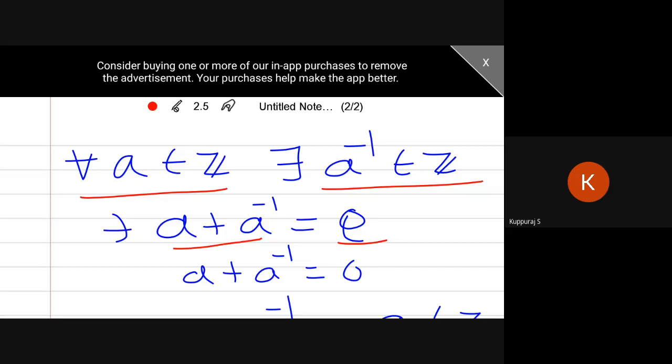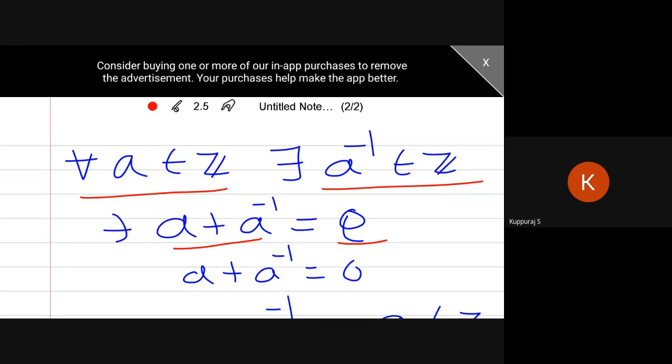Suppose in the identity axiom, A star E equals A. From that expression easily I can identify E, but you have to verify whether E belongs to the given set or not. Similarly, in the inverse axiom, I start with A plus A inverse equal to E. Easily I can derive A inverse, but you have to verify whether A inverse belongs to the given set or not. This is called the inverse axiom.